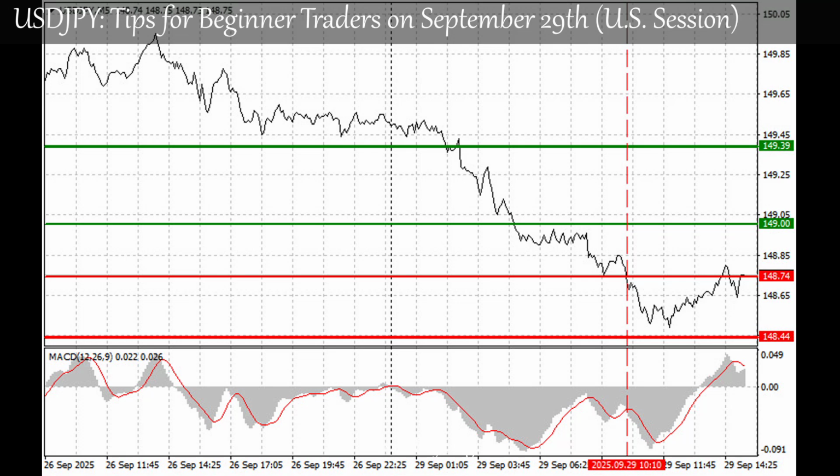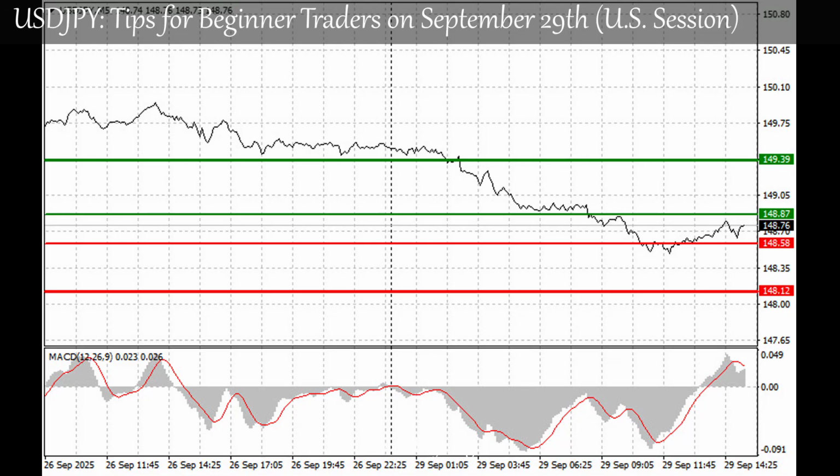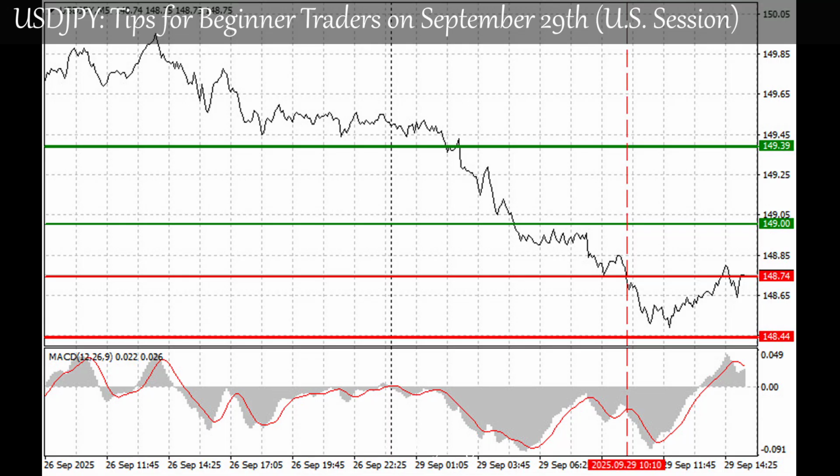USDJPY, tips for beginner traders on September 29th, US session trade review and tips for trading the Japanese yen. The test of 148.74 in the first half of the day occurred when the MACD indicator had already moved significantly down from the zero line, which limited the downward potential of the pair. For this reason, I did not sell the dollar.